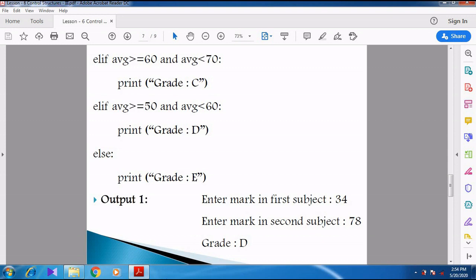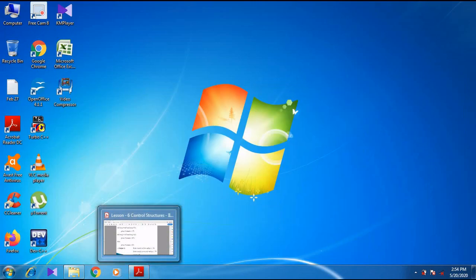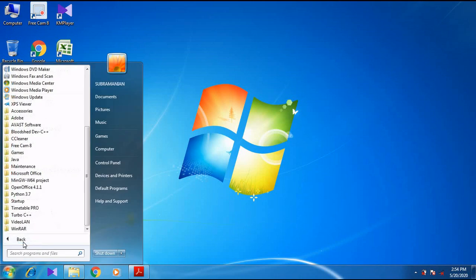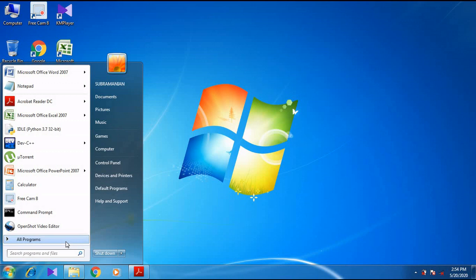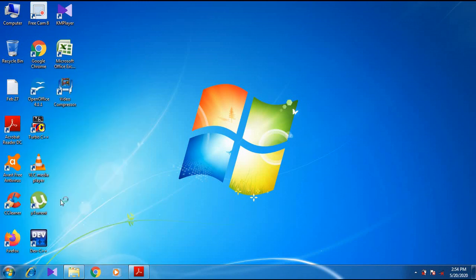Now we can see the same thing in a practical manner. So we want to open the Python program. Start, all programs, and then go for Python 3.7. After opening this, you will see the interactive mode programming.